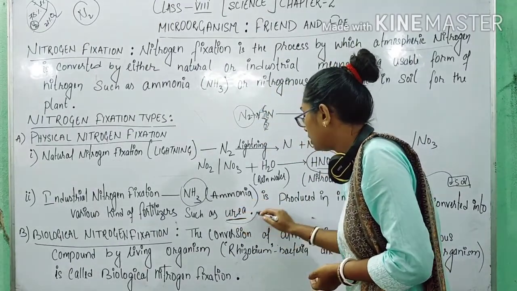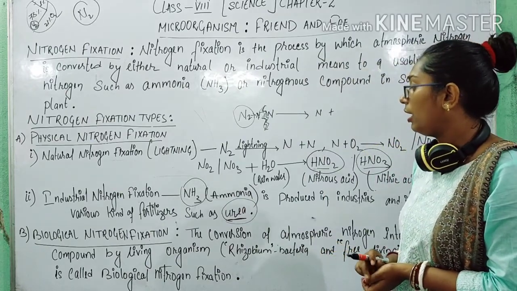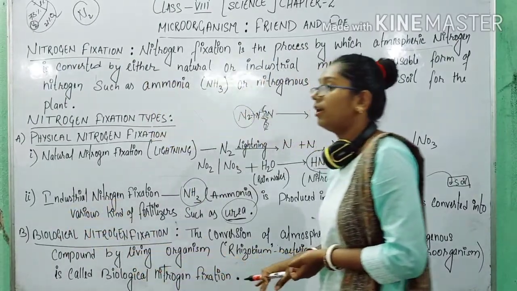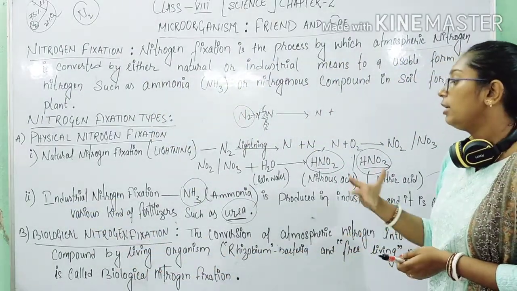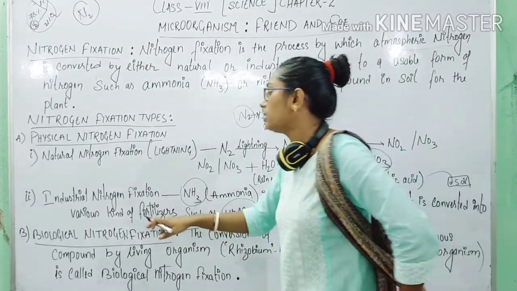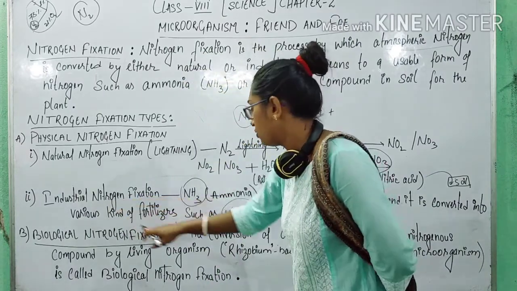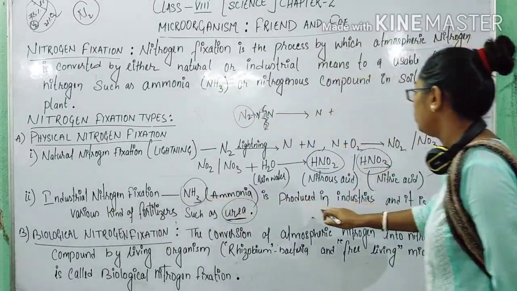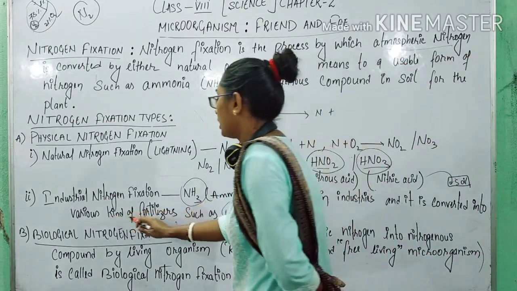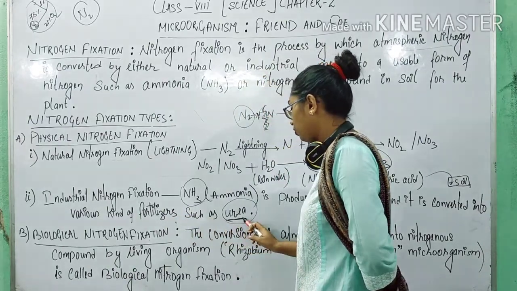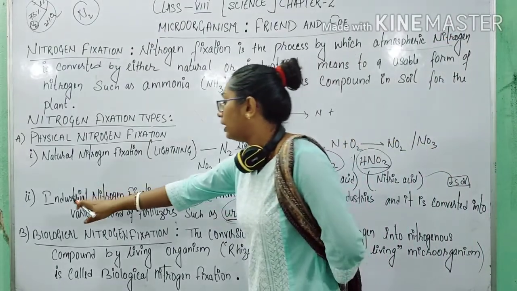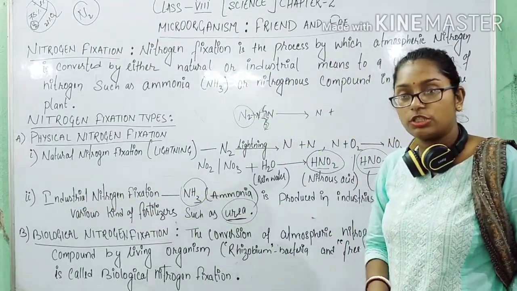This is a nitrogenous compound, and it is produced or formed in industries. So when we spread it, the plant can take it directly, isn't it? So that's why it is called industrial nitrogen fixation. In industrial nitrogen fixation, ammonia is produced in industries and it is converted into various kinds of fertilizers such as urea. So in that way nitrogen fixation is done, that is called industrial nitrogen fixation.